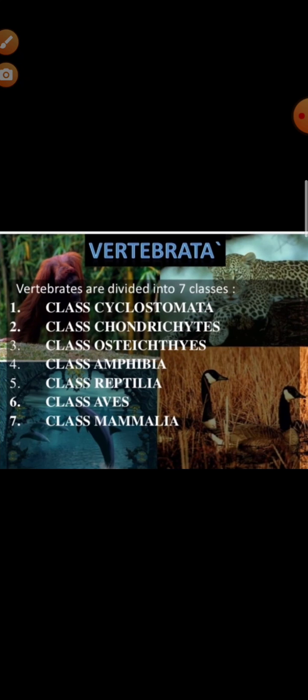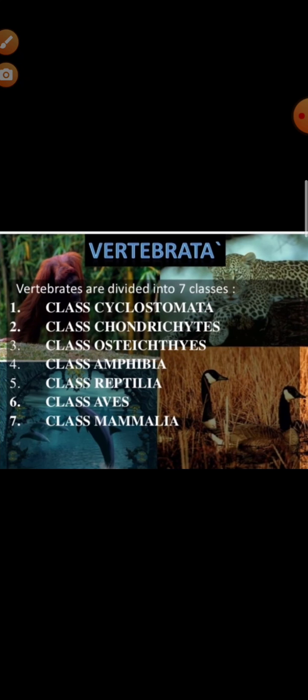Body has a bony or cartilaginous endoskeleton. Two pairs of lateral appendages are present which help in locomotion. Liver and pancreas are associated with the digestive system. Hemoglobin is present in the erythrocyte. Endocrine gland is present. Hepatic portal system is present. So these are the characteristics of subphylum Vertebrata.